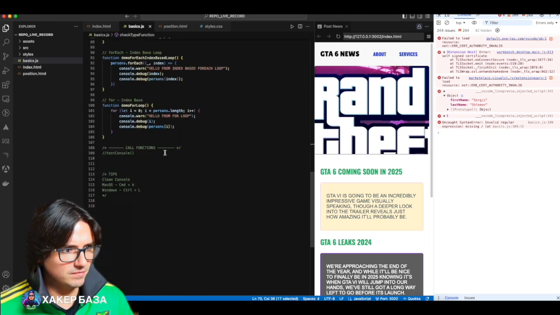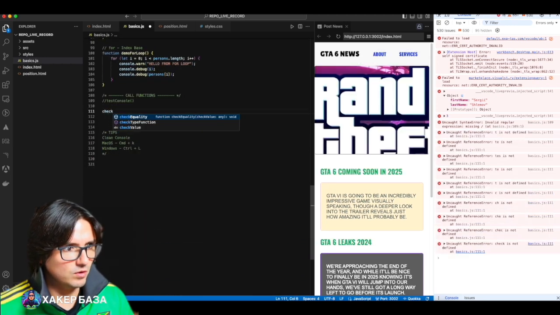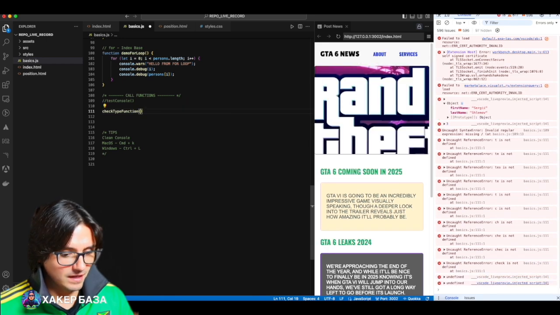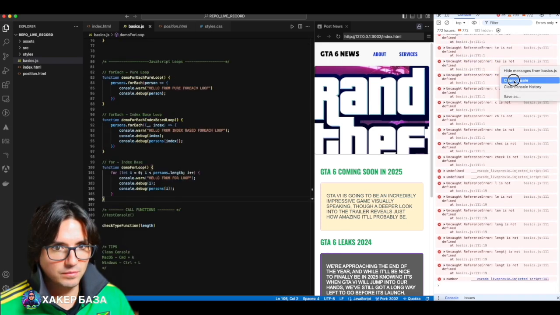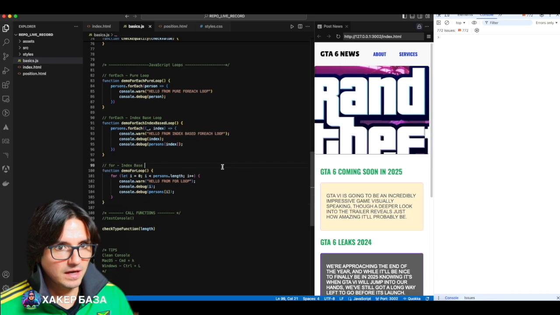It will help us extract the type of this variable. So now you will see everything in a live example. We call the checkType function and pass length here. Here we pass a parameter to a function. There are functions with parameters, and there are those without. Clear the console. I entered it incorrectly, I'll reload now.